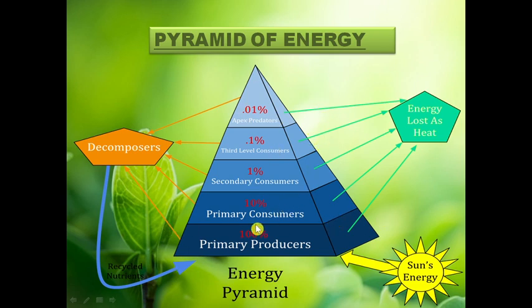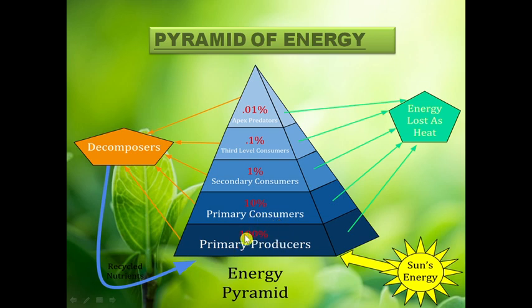The transfer of energy, as we already discussed in the last lecture, is that only 10% of energy is transferred to the next level compared to the previous trophic level, and 80 to 90% of energy is lost as heat. So here, for example, 100% of energy is absorbed by the primary producers through solar radiation.